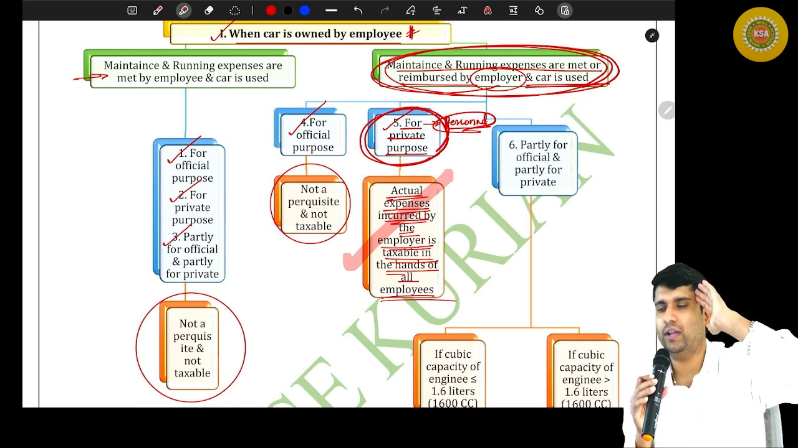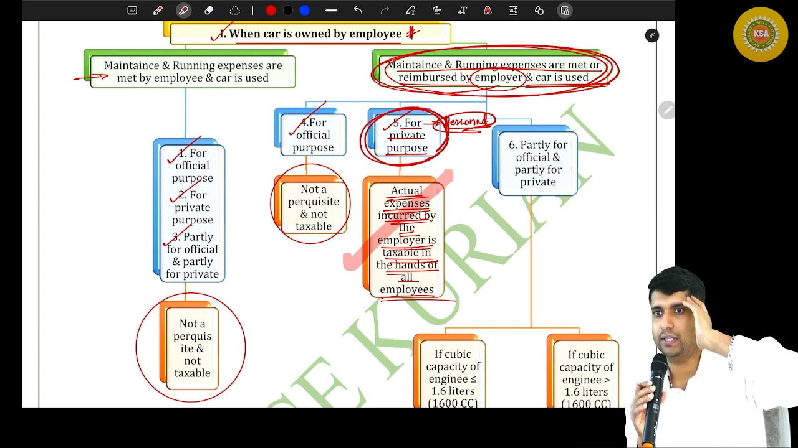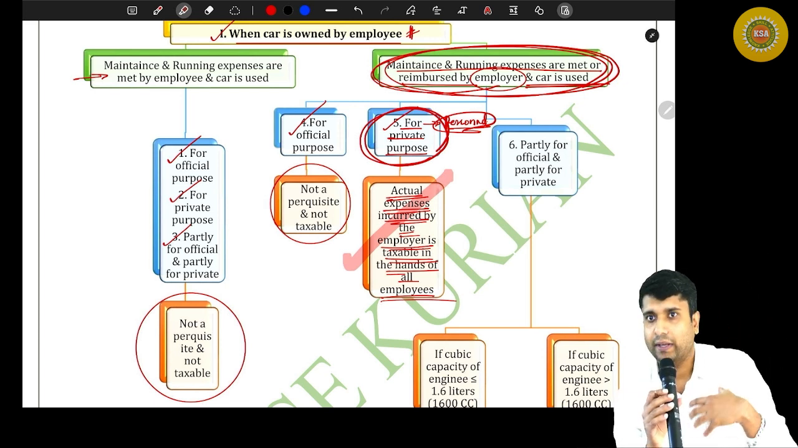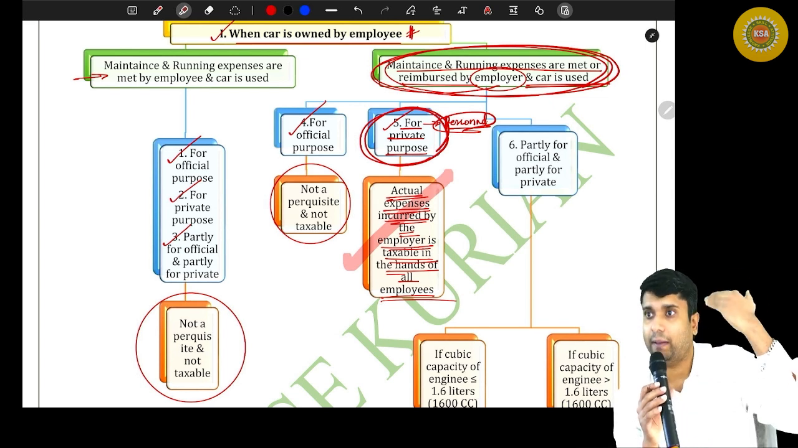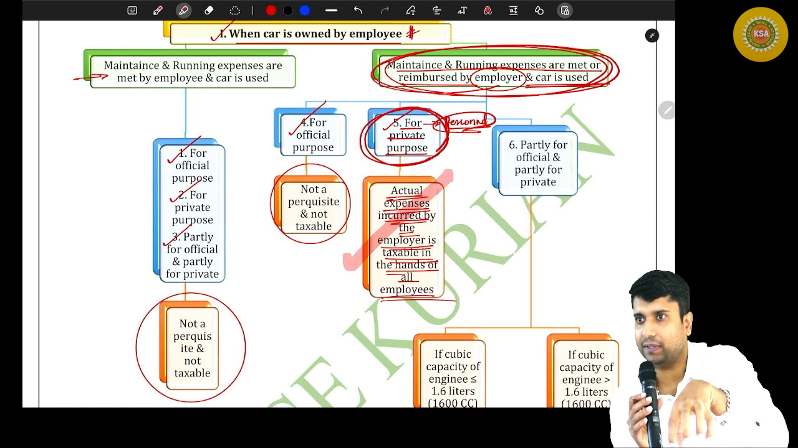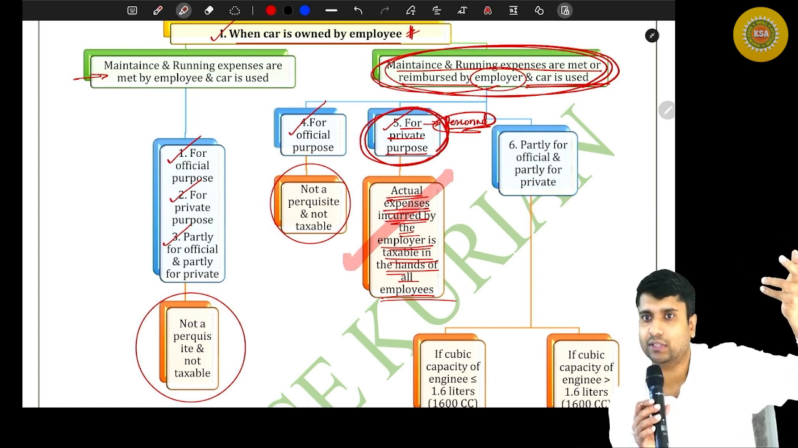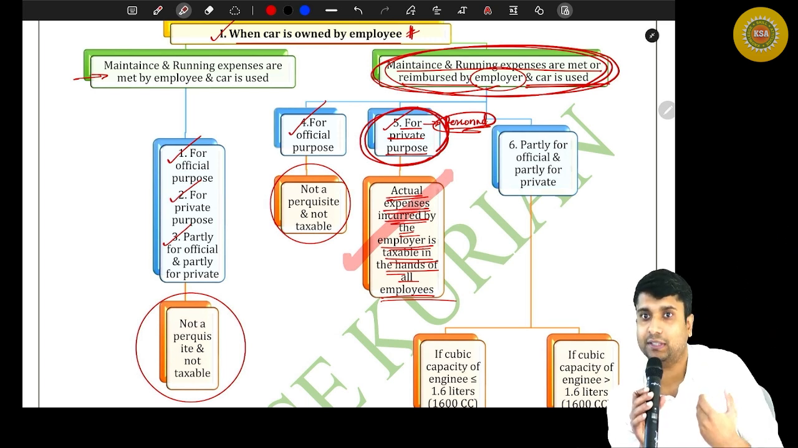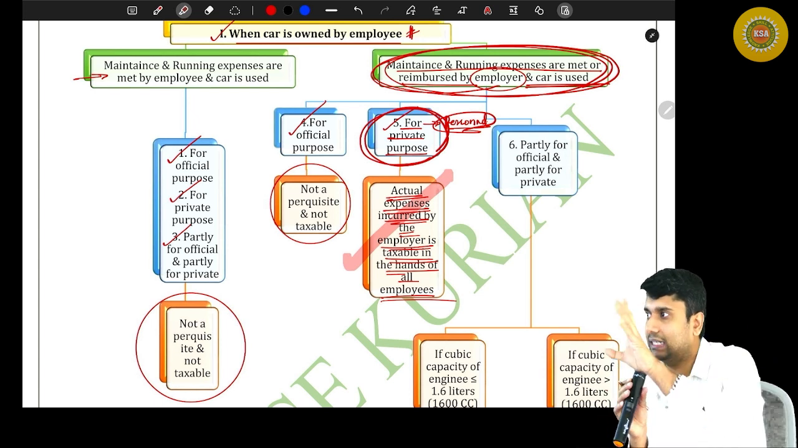So you don't have to mug up this thing, okay? It's actually common sense. I have a car. My car is completely sponsored by my employer, and I'm using that particular car only for personal purpose. Then the entire sponsored amount shall be my taxable value of perquisite, because it is a benefit that I'm getting due to my employer-employee relationship.